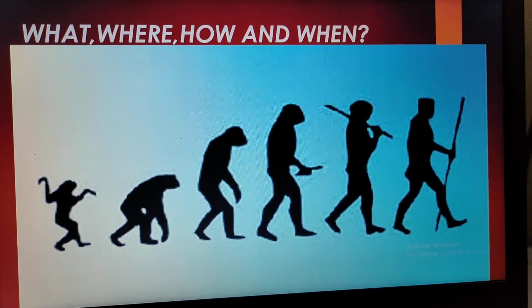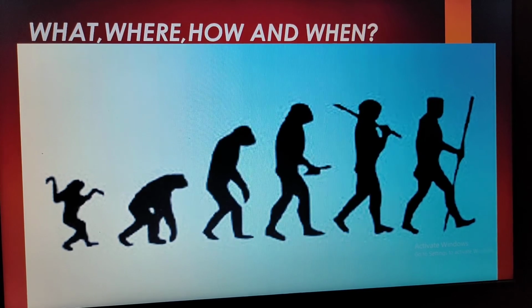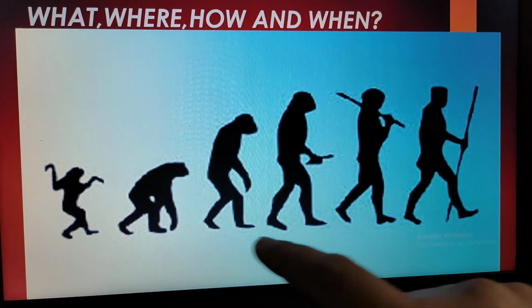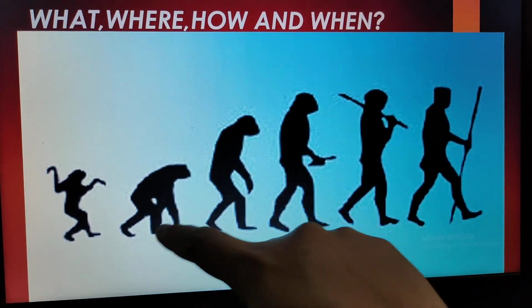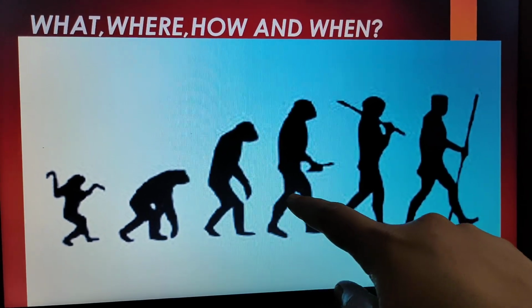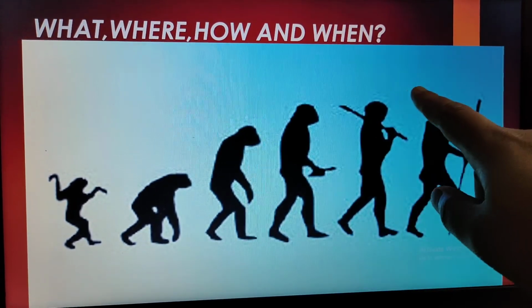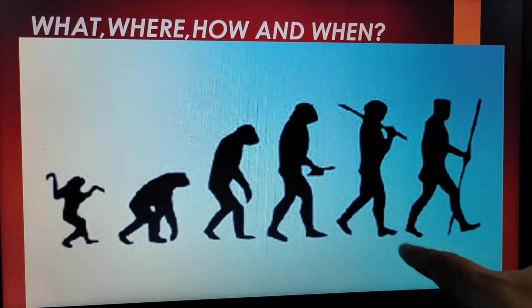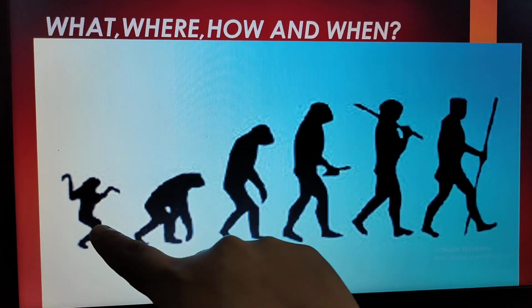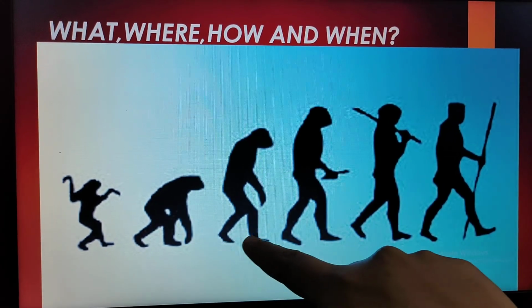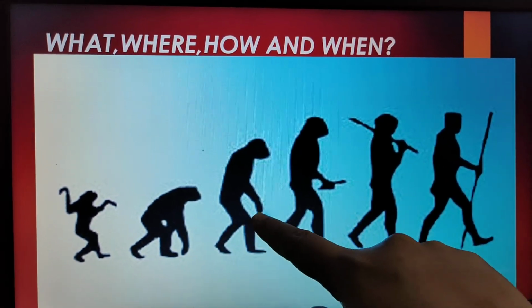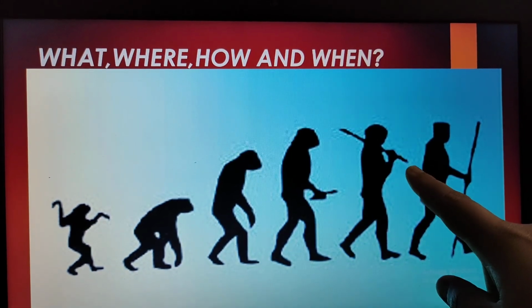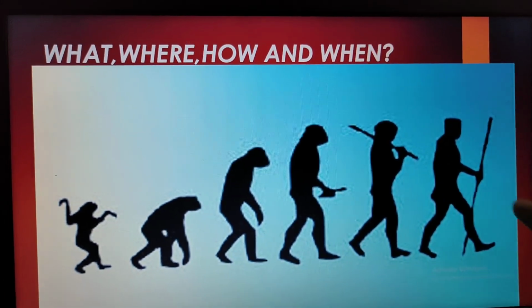Hello everyone. We had already discussed human evolution, how over the period of time, over years passing by, humans have evolved into the ones we know today. What was their body structure long before and what kind of body structure they have now. It has evolved, it has changed over the passing period of time.